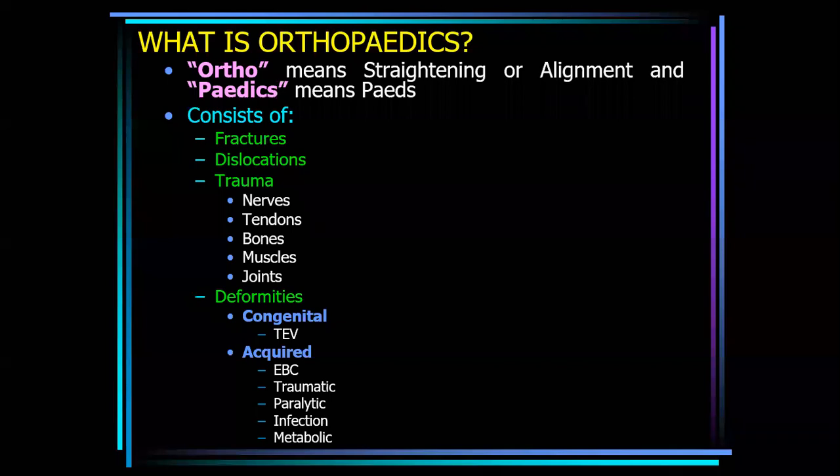So, in your mind, anyone can ask, what is orthopedics? Ortho means straightening or alignment, and peds is a Latin word meaning children, so straightening or alignment of fractures in children. But nowadays, any age group can be treated in orthopedics.